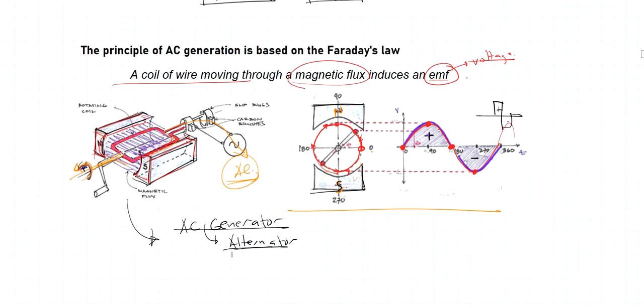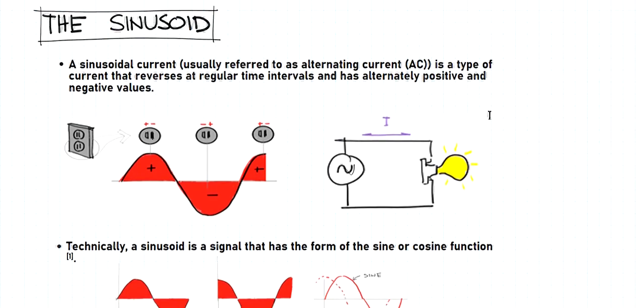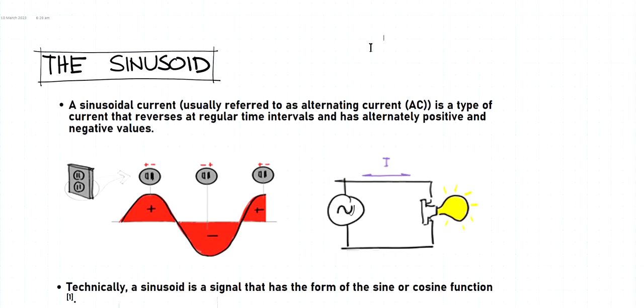Okay, so now let's move on to the sinusoid. When you say sinusoid, we are referring to the waveform. It says here that the sinusoidal current is usually referred to as alternating current, but we've said already that alternating current is a general term for any type of current or any type of waveform that alternates. Sometimes when you say sinusoidal, we mean alternating current.